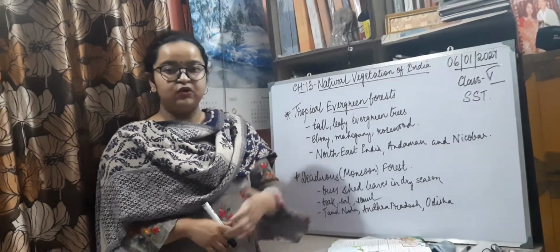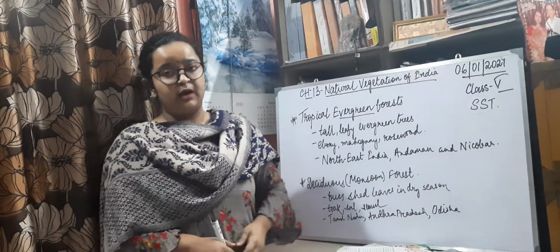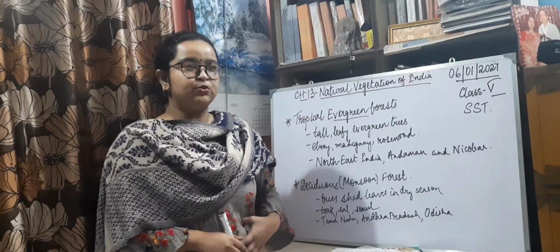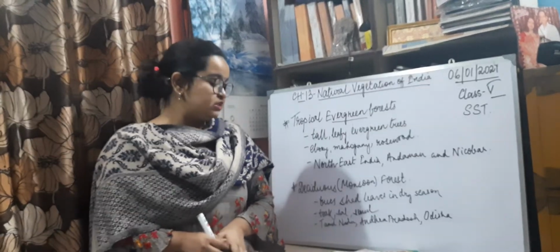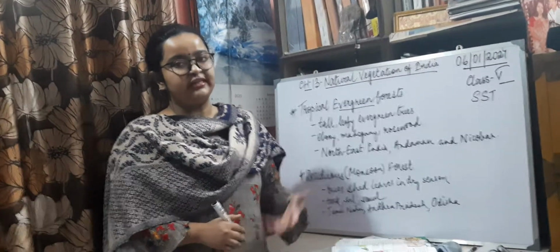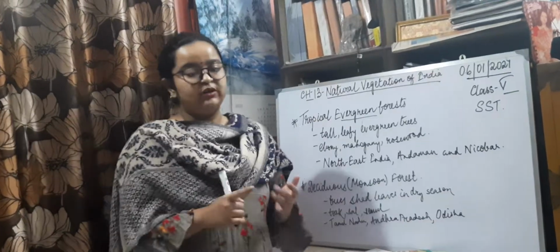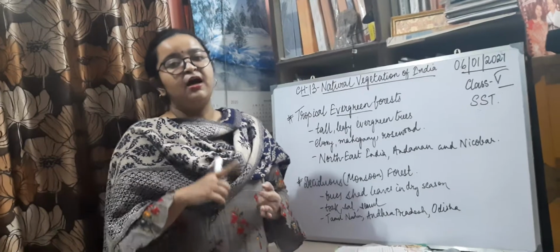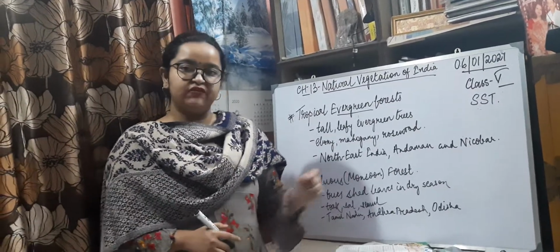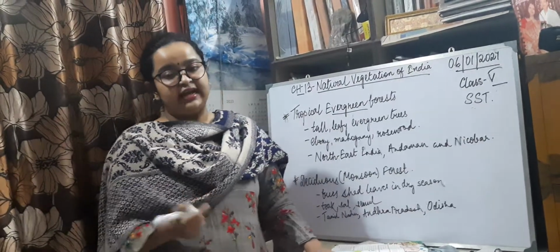Now, I had told you in the last online class to arrange for an outline map of India, the physical outline map of India. We'll be doing some map pointing work for this chapter, and we'll be marking the various types of forests in the various places. So keep with you the physical outline map of India and color pencils in the next online class, where we'll be doing the map pointing work, and also attend that class.